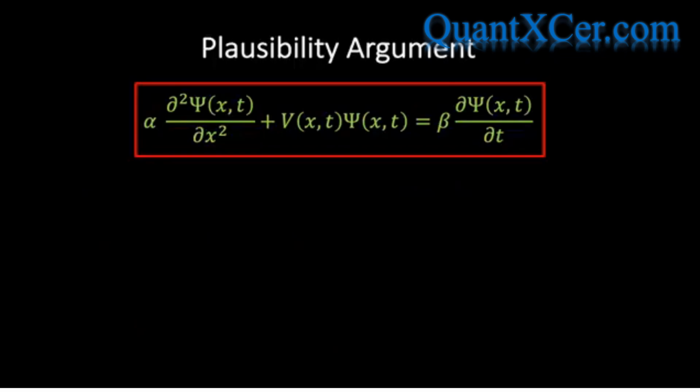So what's gone wrong? Well, part of the difficulty can be traced back to the fact that differentiation changes cosines into sines and vice versa. And since we're differentiating once with respect to time and twice with respect to space, we end up with a mix of sine and cosine terms.